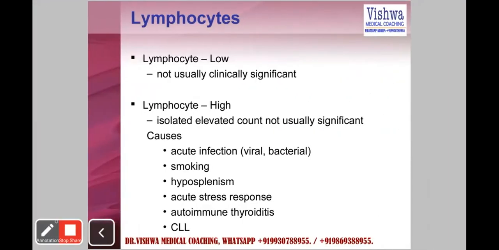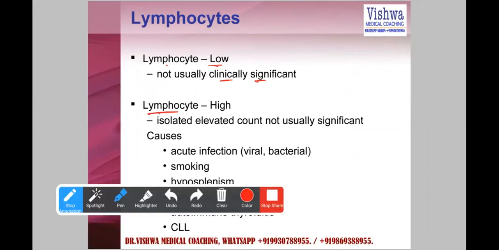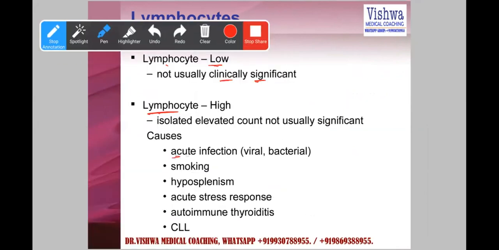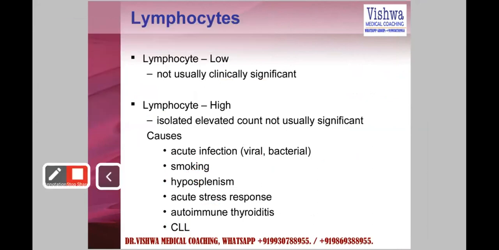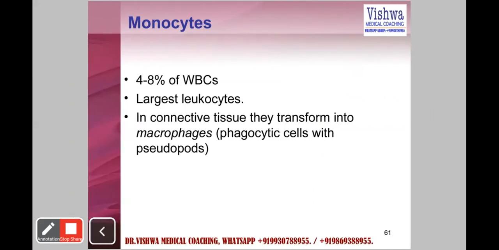As we have already discussed, low lymphocytes are clinically insignificant, but high lymphocytes are associated with some acute infections like tuberculosis and viral infections, smoking, hyposplenism, stress response, chronic lymphoid leukemias, and also chronic inflammations.